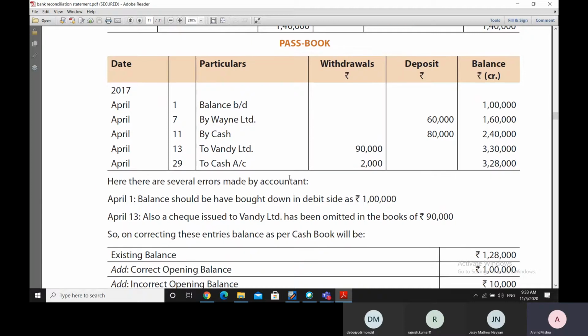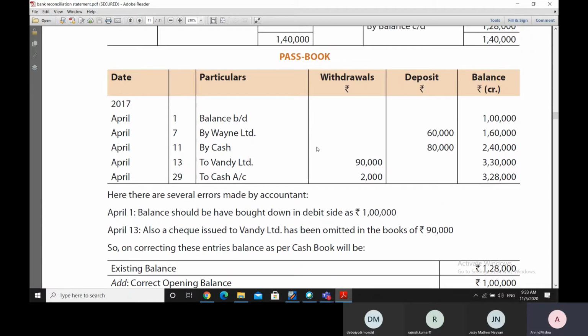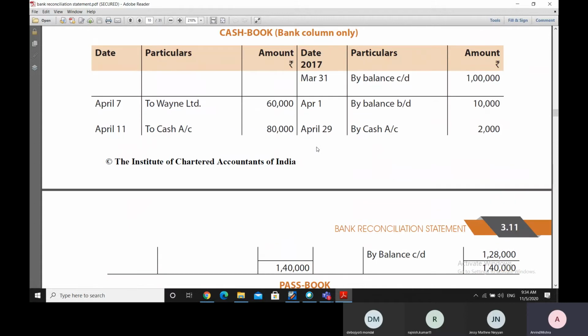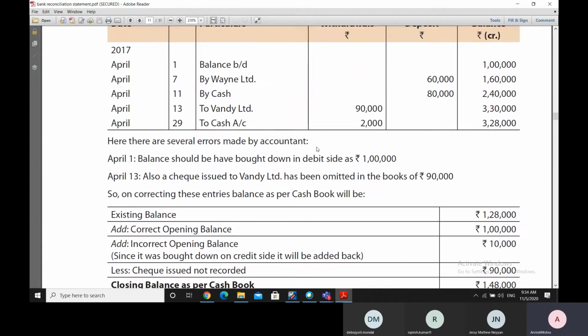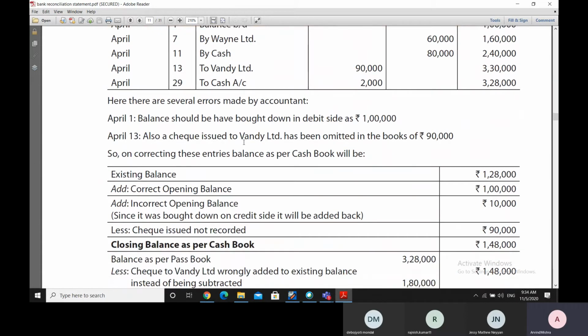There are several errors which are made by the accountant while writing the cash book. Out of those errors we can see two errors. Like April 1, while bringing down the balance on the debit side as 1 lakh, he has not brought down a balance of 1 lakh.